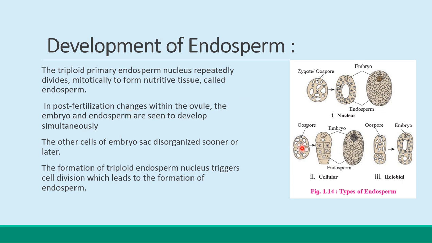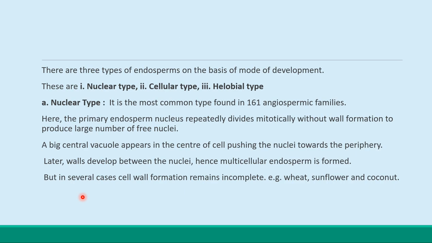The other embryo sac are there, and the formation of the triploid endospermic nucleus triggers the cell division, which leads to the formation of the endosperm. So you know that what is the endosperm now. The primary triploid nucleus continuously divides होणार with the help of mitosis to form the nutritive tissue, that is called the endosperm.